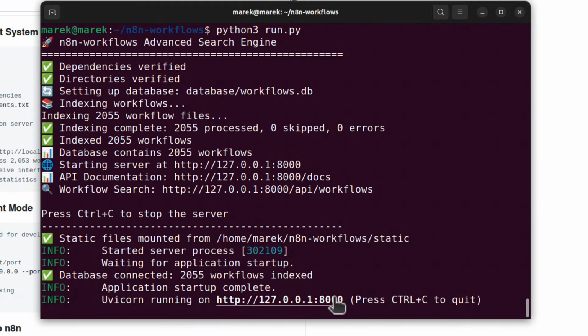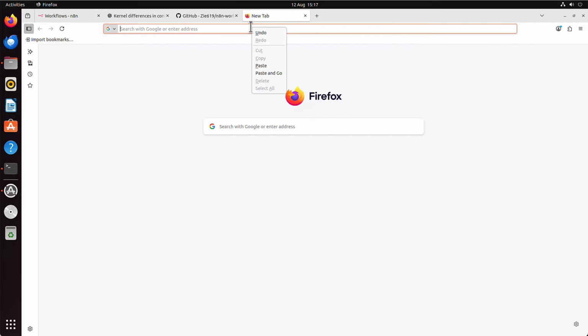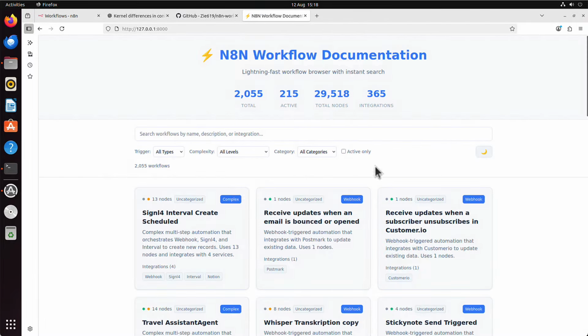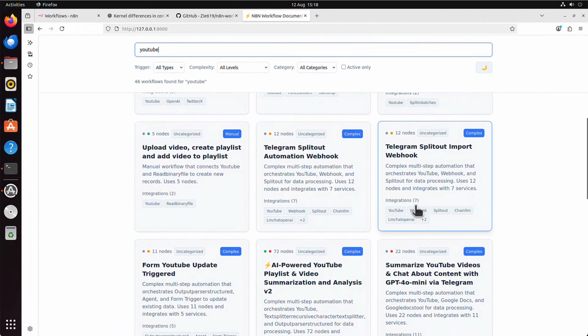I can simply copy this. I will paste it into my browser and let's see what it is. And it seems like these are the templates available, and you even have a search field. Let's say YouTube. What have we got for YouTube? Oh, there are multiple workflows specifically for YouTube.